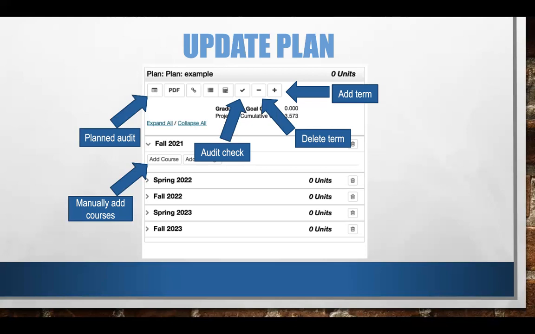Last but not least, there is a manually add button if you click on the drop down for each semester. Some courses do not have the drop down feature, like the engineering course I mentioned earlier. Therefore, you can use the catalog website to research courses and manually add them using that button.